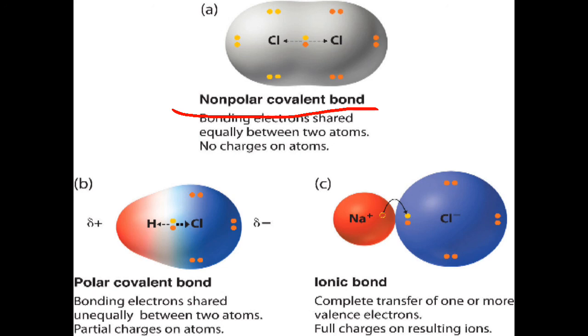But when the sharing of the electron pair is done between two unlike atoms having different electronegativity values, but this difference is less than 1.7, then this kind of covalent bond is said to be a polar one. But when the difference of electronegativity is greater than 1.7, then complete transfer of electron takes place from one atom to another, making them ionized, which is called an ionic bond.